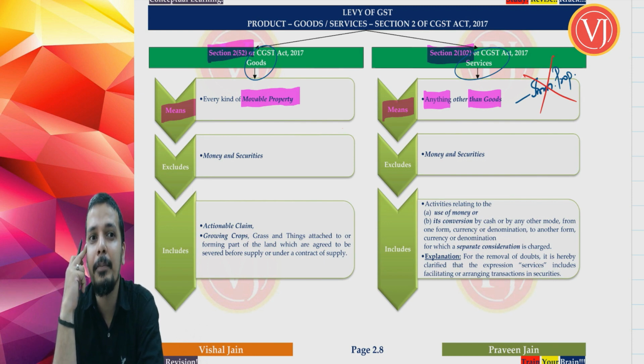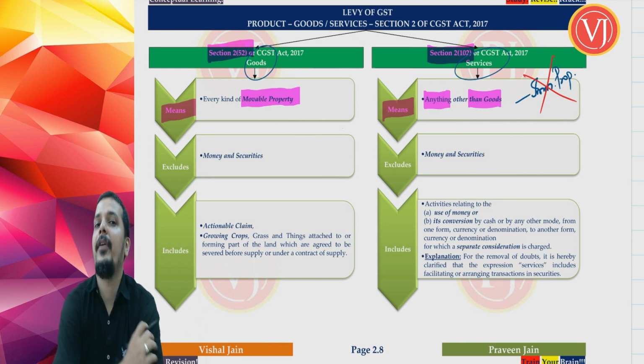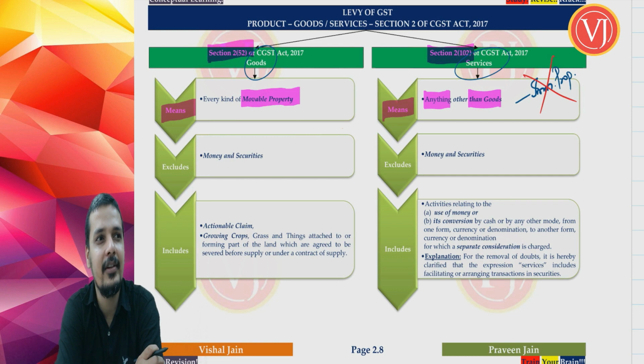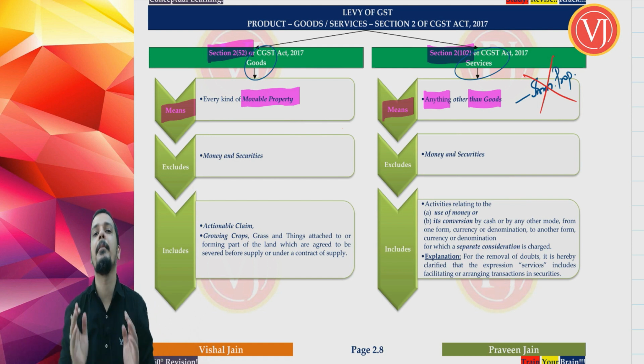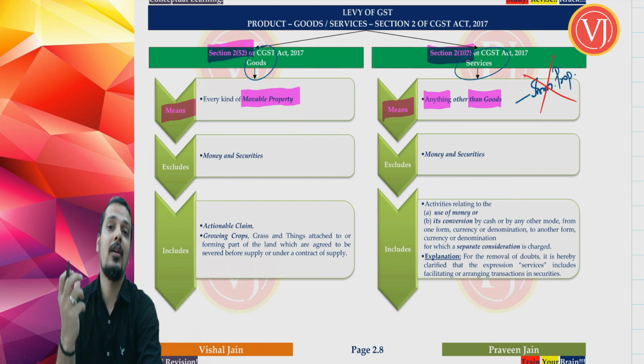But my sympathy to them, because once they are qualified, either they will be into practice, sympathy to them and their clients, or they are going to do a job. Again, sympathy to their company where they are going to be recruited. The problem is after you are qualified, you don't have that patience to sit and learn. Unless you are passionate towards learning and you have the time to learn. Passion is one thing and having time is another thing. It will be very difficult for you to sit and learn. So I will rather suggest that this is the best time to sit and learn with concepts.